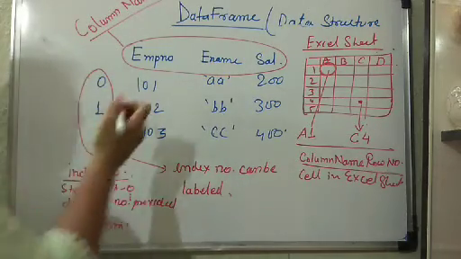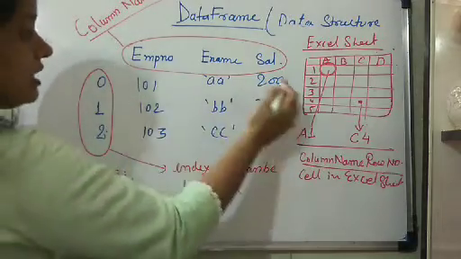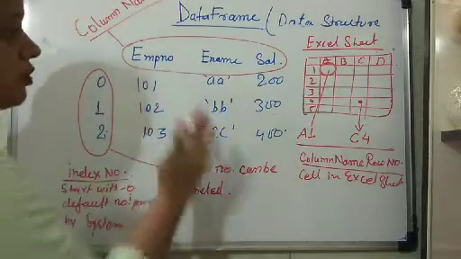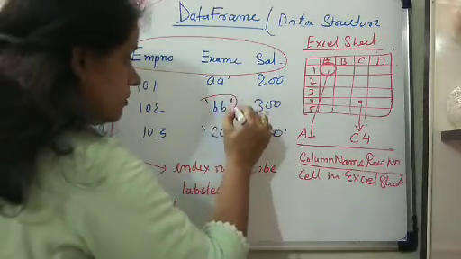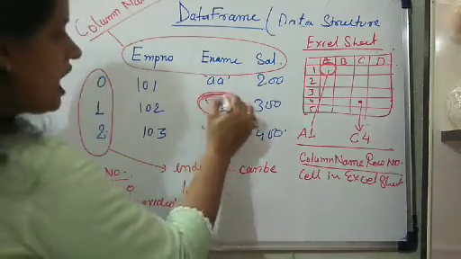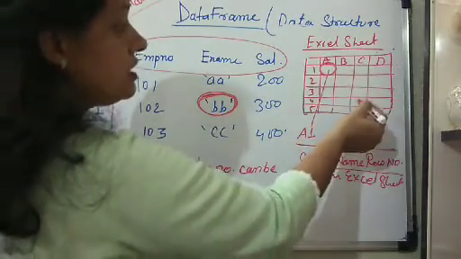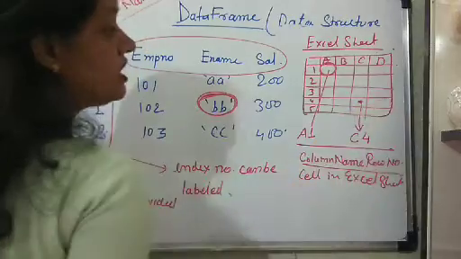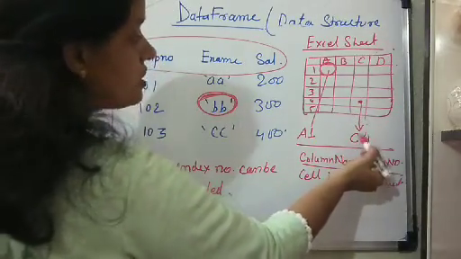And what are these? These are the data, which is represented in the form of rows and columns, right? So each data item in the data frame has its specific address, just like in an Excel sheet each data item is represented by a unique address. Suppose you have to mention this cell, it is C4; this cell can be represented by C4.